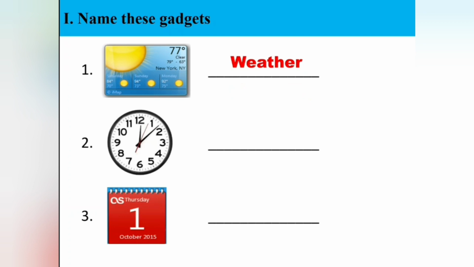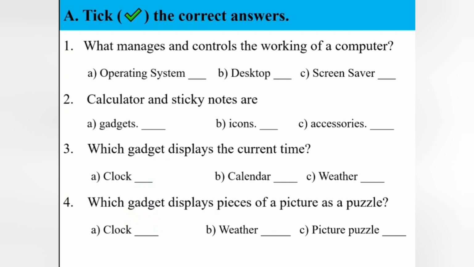What is the name of the second gadget? The second gadget name is clock. And what is the name of the third one? Calendar. Okay, shall we move on to the next Roman? The next Roman is "Tick the correct answers".